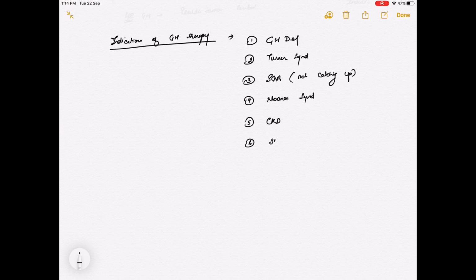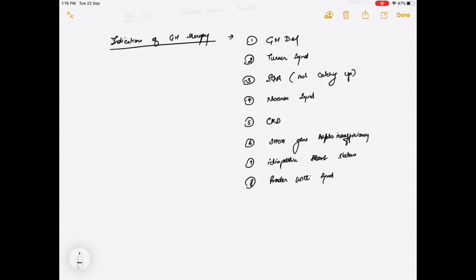Sixth is SHOX gene haploinsufficiency. Seventh is idiopathic short stature, and eighth one is Prader-Willi syndrome. So these 8 are the indications for growth hormone therapy.